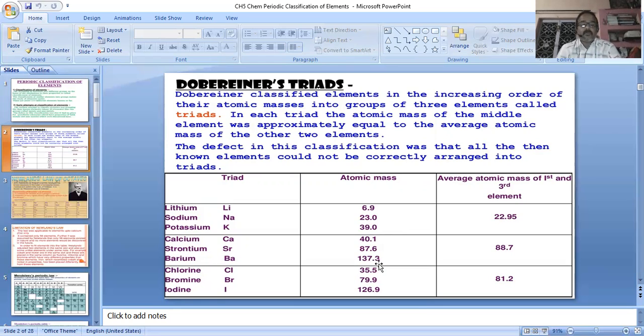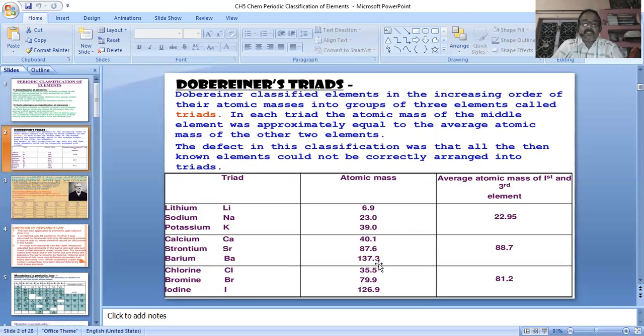And the third triad: chlorine, bromine and iodine. The chlorine value is 35.5, the iodine value is 126.9. Adding both values, the sum is 162.4, and divided by 2 equals 81.2. That means the bromine value is 79.9. So it is an approximate value.